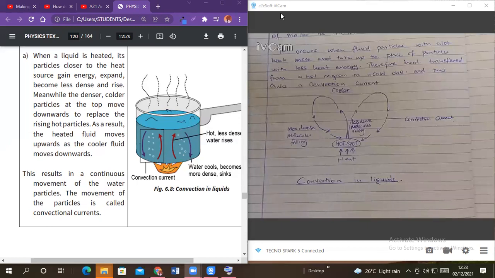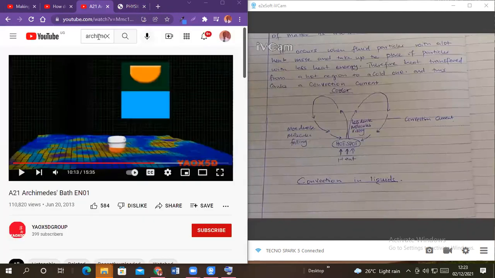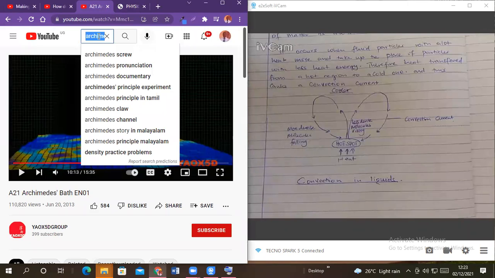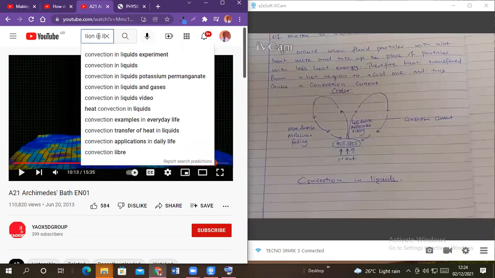That's what you call what? Convection. When you see water boiling vigorously, it means that the water molecules are now circulating, going up and down, going up and down. Let us see in these remaining 8 minutes whether we can have a video about convectional current here. And then you see, so convection in liquids.